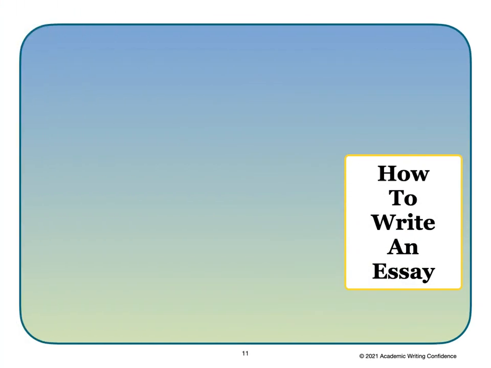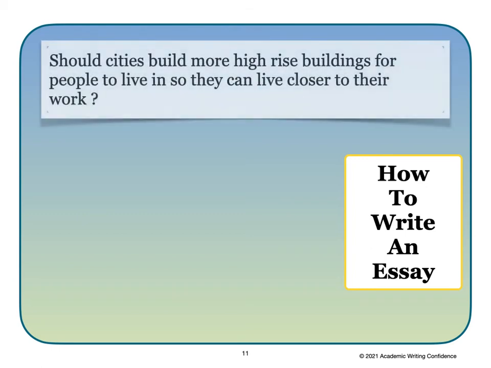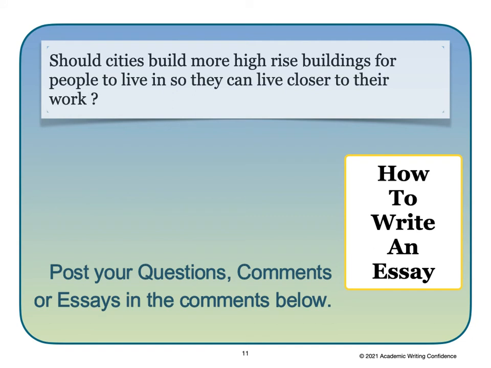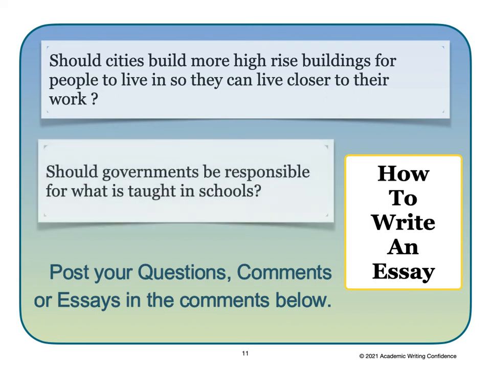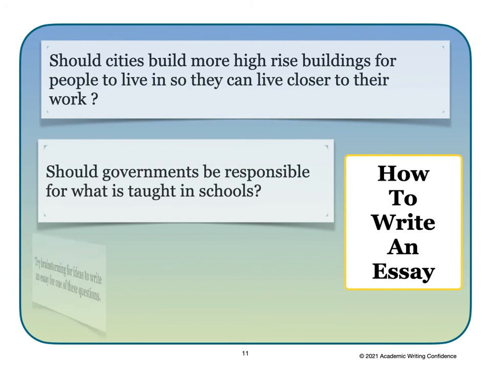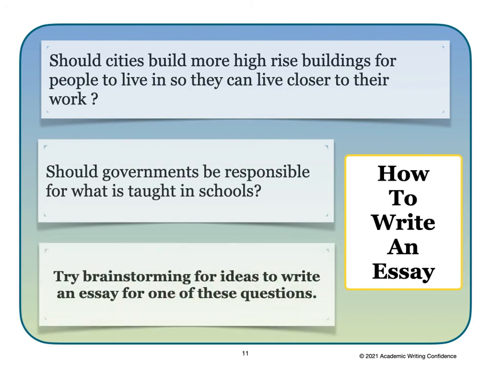If you want to try using some of the ideas in this video, here are a couple of essay assignments that you could use to try writing an essay. Should cities build more high-rise buildings for people to live in so they can live closer to their work? And here's one more. Should governments be responsible for what is taught in schools? Both of these questions ask for an opinion, so be sure to use ideas that show your opinion about the topic. Remember that you need to brainstorm for ideas of how you would answer this question.